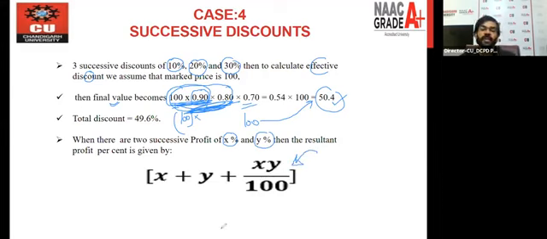What does it mean? Let's say first we have some profit, right? Let's say 10% profit, right? You are using it with the plus 10. After that, you are getting again 20% profit. You will say it's 20, right? Now, after that, you will say plus 10 multiply 20 by 100, right? So 0 cancel, 10 and 20, 30, and 2, that is 32. So if you are successively getting two profits, the first is 10%, the second is 20%, overall the profit you will get on your original value is nothing but 32%.